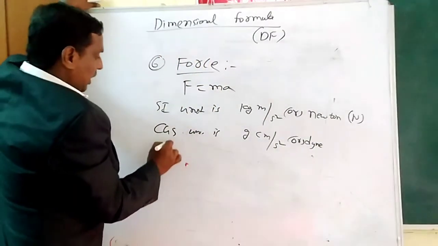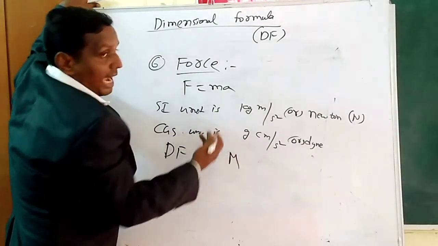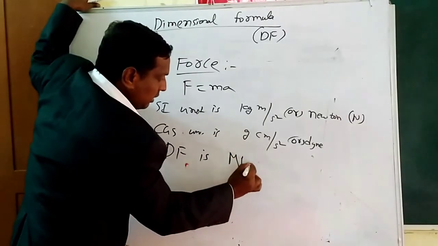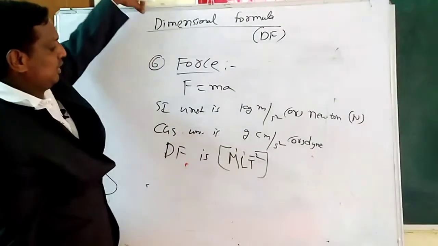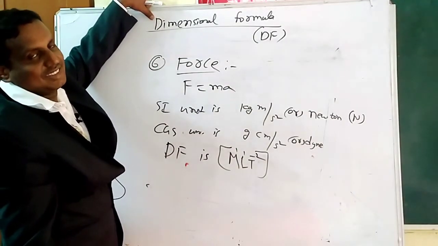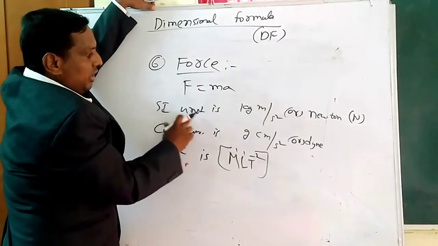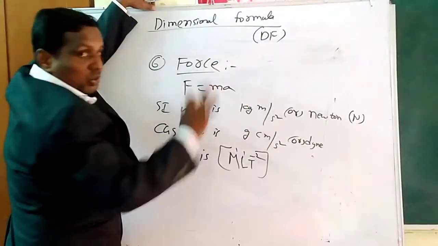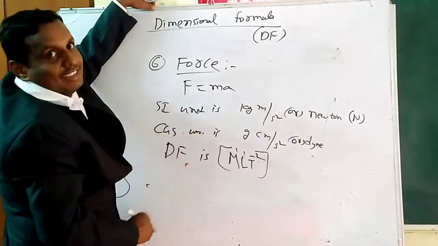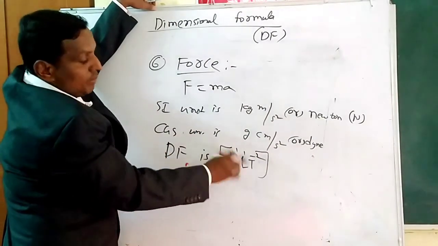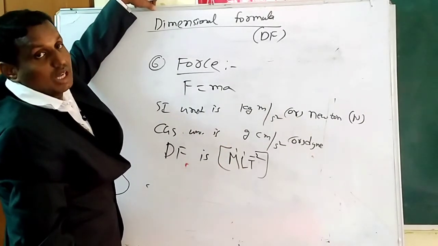Next we want the dimensional formula, DF. DF is mass, capital M, and this normal I told you, that is L T power minus 2. This is nothing but the dimensional formula of force. Clear? So force equal to mass into acceleration. SI unit is kilogram into meter per second square, or Newton. CGS unit is gram into centimeter per second square, or dyne. Dimensional formula is M power 1, L power 1, T power minus 2. See, capital M, capital L, capital T. To write dimensional formula, use always capital letters.